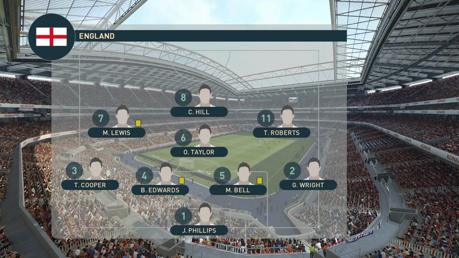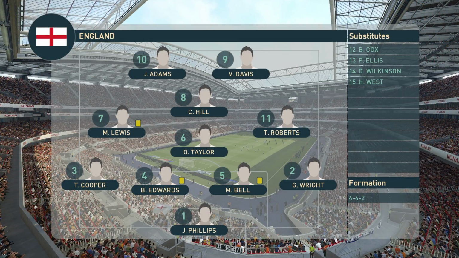Let's have a look at the English lineup. We have Phillips in goals, Edwards and Bell the centre backs, Taylor the holding midfielder, Hill the attacking midfielder, and up front we have Adams and Davis.